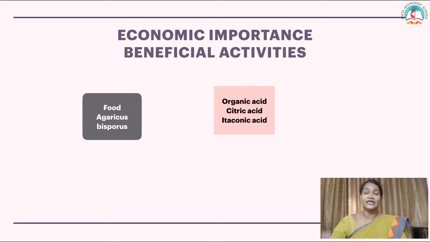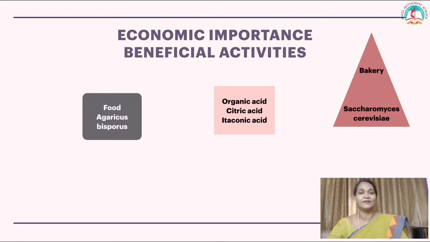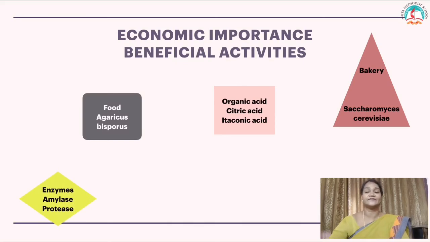Also used in the bakery in baking the bread, the fluffiness of the bread, cake production. Saccharomyces cerevisiae is very useful in baking the bread. Fungi is also useful in the production of enzymes, amylase and protease.